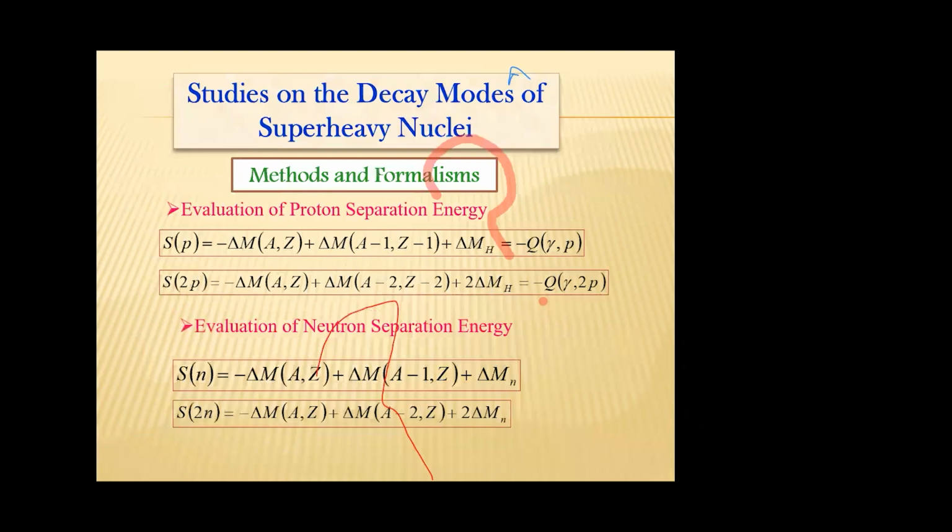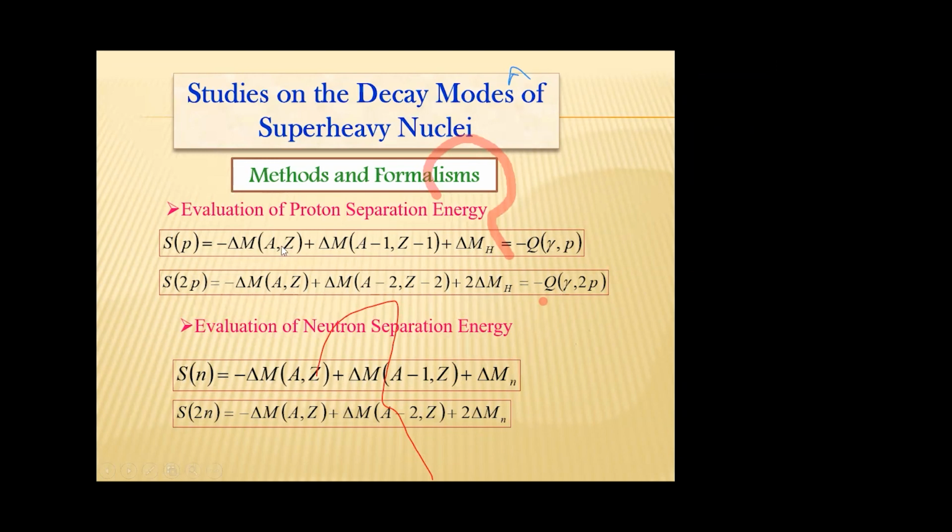Now, studies on the decay modes of super heavy nuclei. I earlier said that super heavy nuclei exhibit alpha decay and spontaneous fission. Before predicting the modes of decay, we have to ascertain whether the nuclei undergo proton emission or neutron emission. To find whether the nuclei undergo proton decay, we have to calculate the one proton separation energy. Sp is the one proton separation energy. S2p is the two proton separation energy. It can be calculated using this expression.